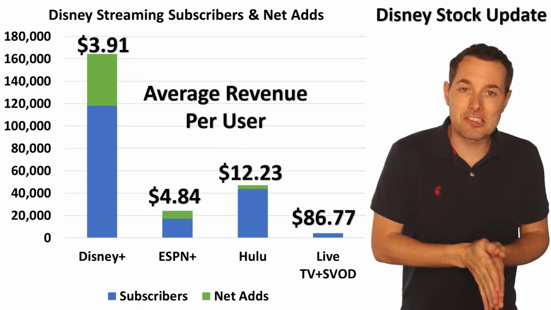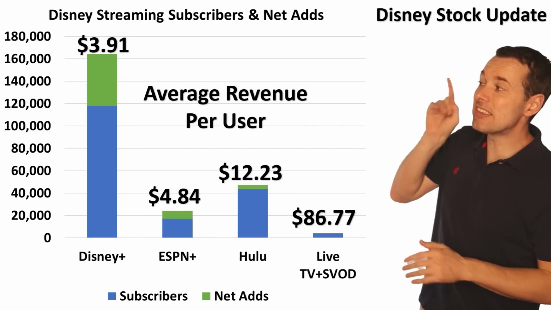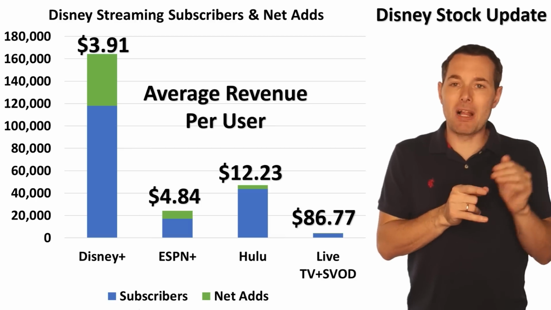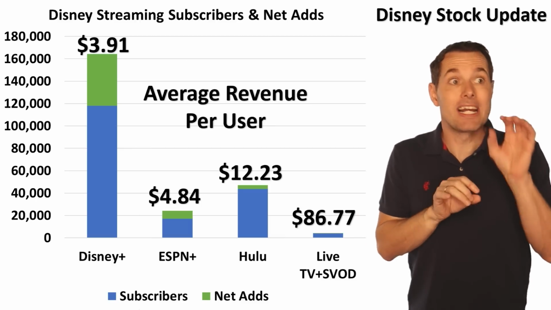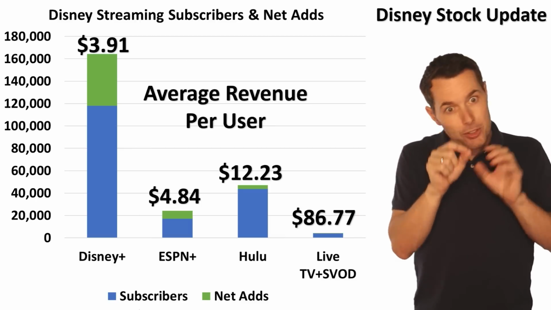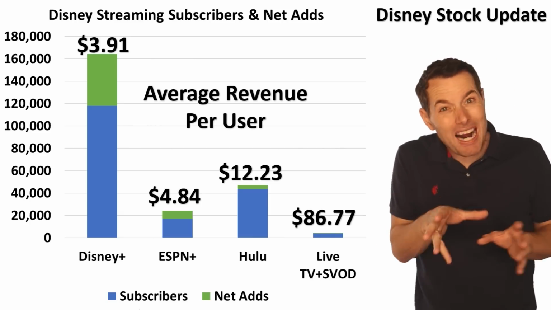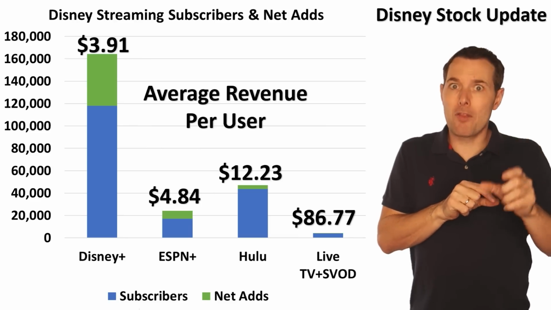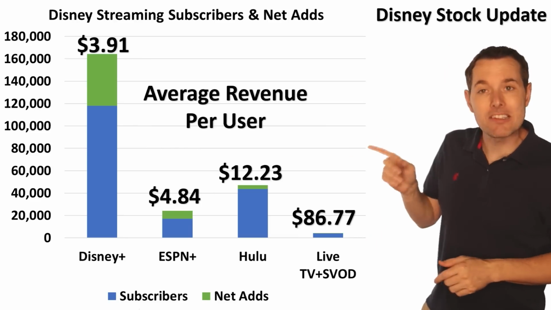Now, in the United States, those numbers are much higher. This is the global average, which includes all different platforms. So they have a platform called Hotstar in India. That particular division generates about 58 cents, I believe was the exact number, 58 cents per month per user. So that is dragging these numbers down.